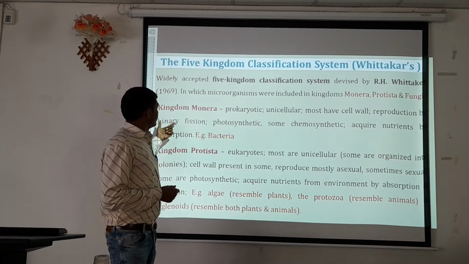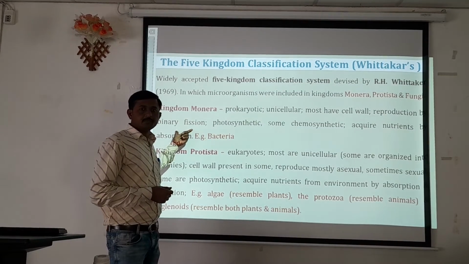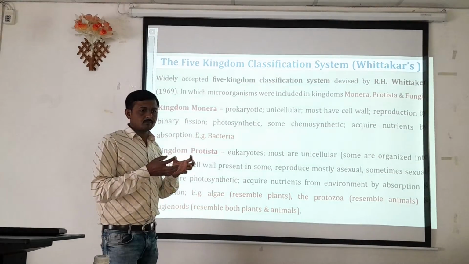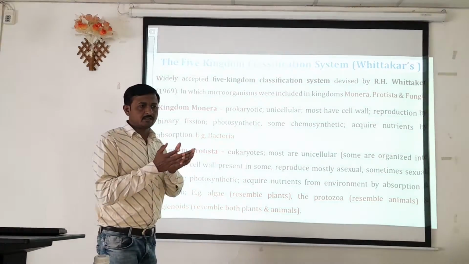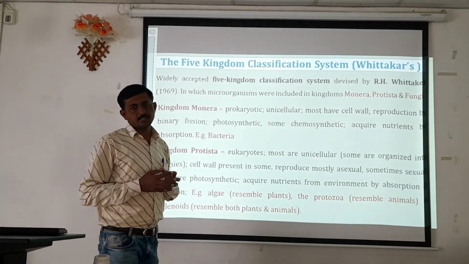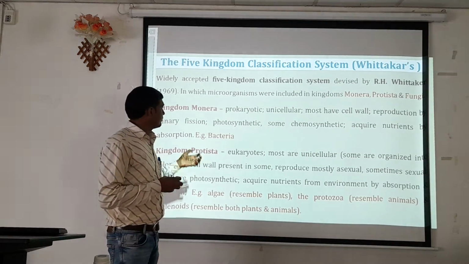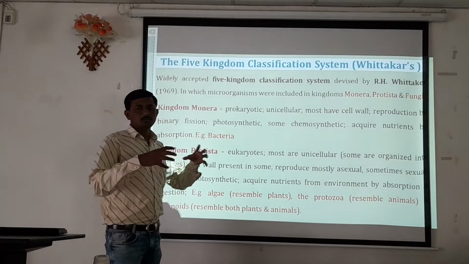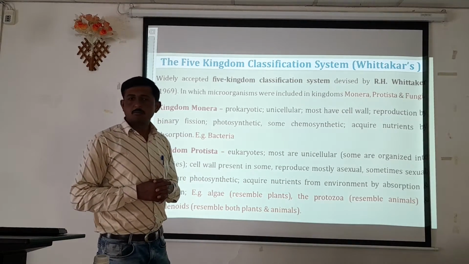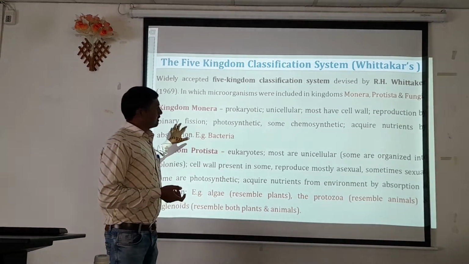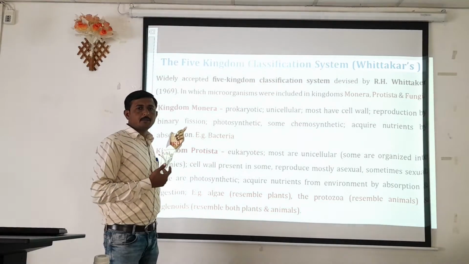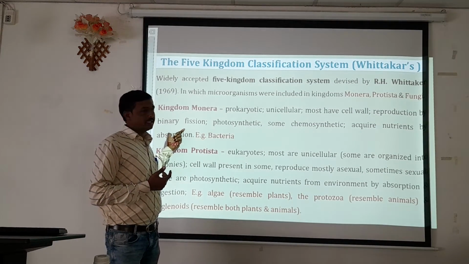They reproduce by means of binary fission, the process where two cells are generated by the fragmentation of the original parent cell. It is the process of reproduction carried out in bacteria.